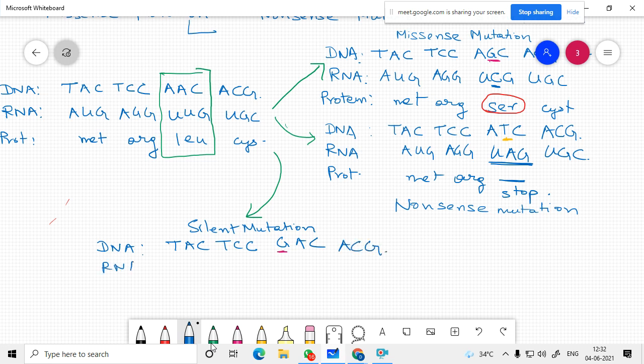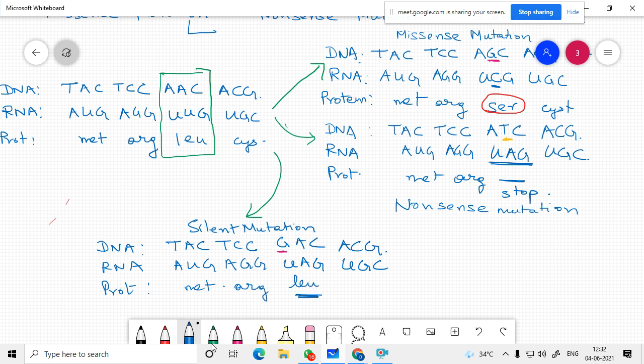RNA becomes AUG, AGG, UAG, UGC, and protein becomes methionine, arginine, leucine.